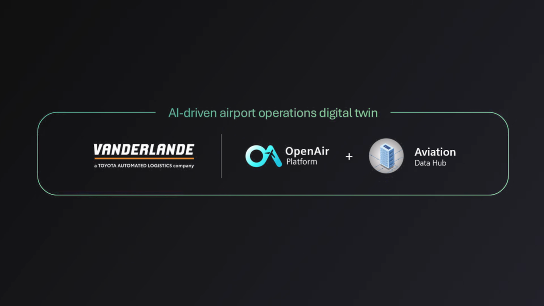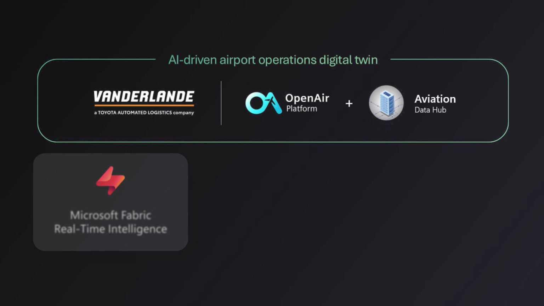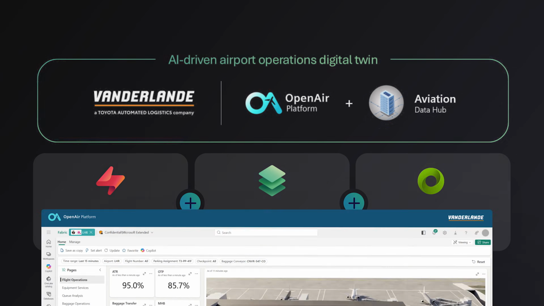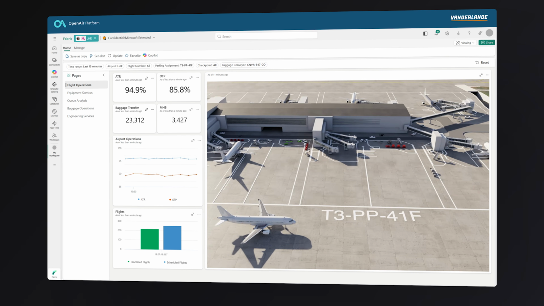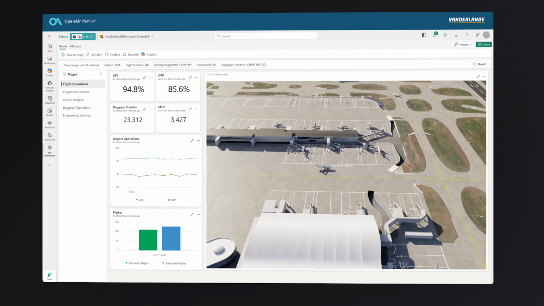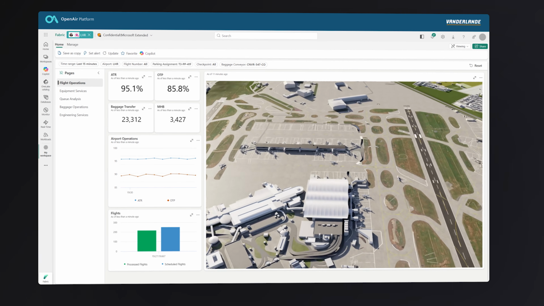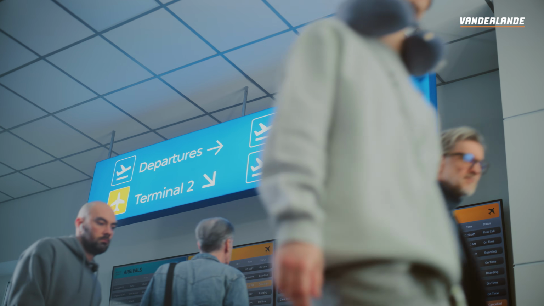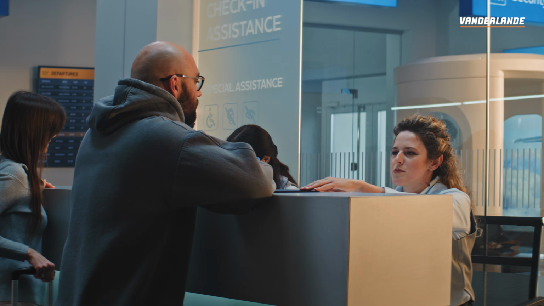With Vanderlande's open-air platform, powered by Microsoft Fabric real-time intelligence, Microsoft Fabric IQ, and NVIDIA Omniverse libraries, airports gain an integrated real-time view in spatial context with AI-driven operations, helping teams detect risks earlier, proactively take action, reduce disruptions, and improve passenger experience.